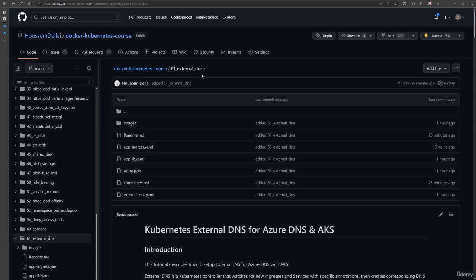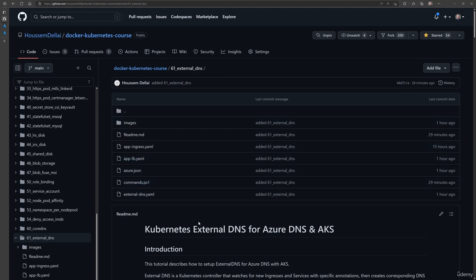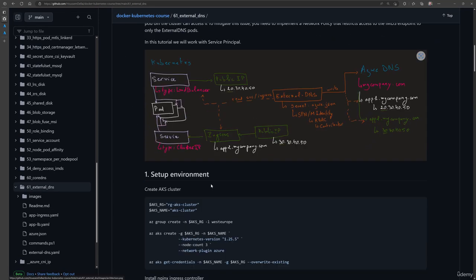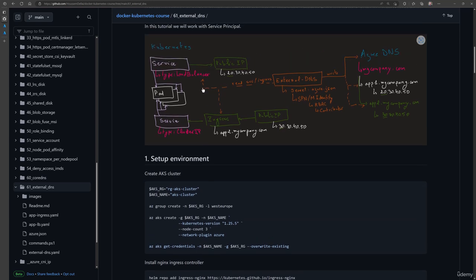Let's learn in this lab how external DNS really works. In this GitHub repository, you will find all the scripts and YAML files that I'll be using in this lab. Mainly, we'll create a service of type load balancer and an ingress resource that will use a custom domain name. Then we'll install external DNS with a secret that uses a service principal, and configure it to create and synchronize the custom domain names within my Azure DNS zone. Let's get started.